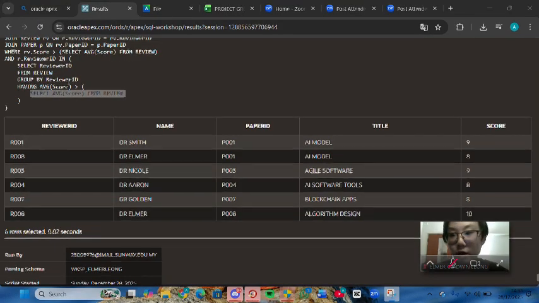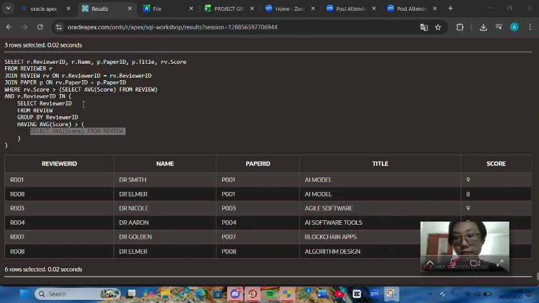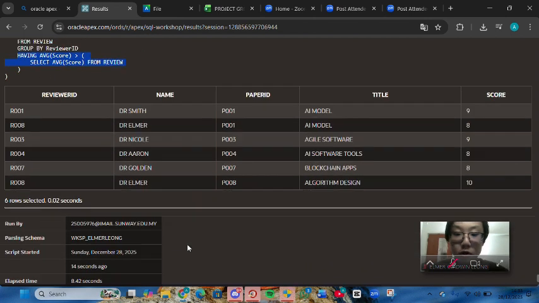Okay, so for the last query here, it requires us to show which reviewer that gives scores above the global average here. So here we use where function here, where the score for each paper is bigger than the global average score from review table. And we also use and function here because we don't forget to take the reviewer's data too here. And we also filter which reviewer gives the score above average by using having function here. And having average score is above the global average score from review. So as we can see from the result here, there are only 5 reviewers that give score above the average here.